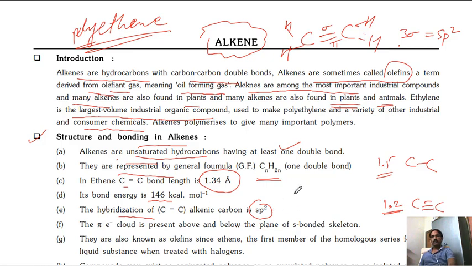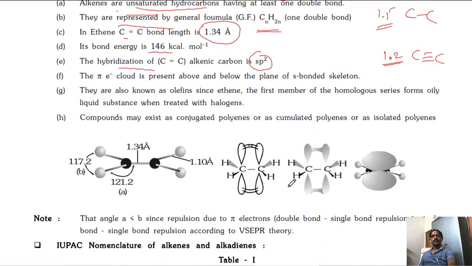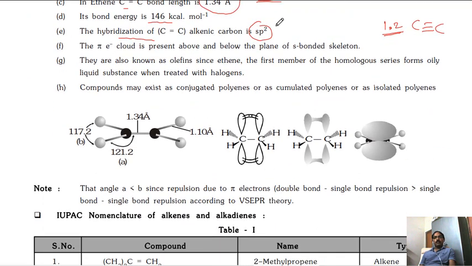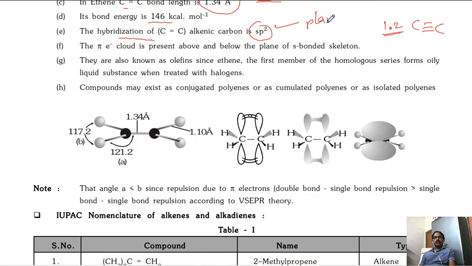So sp2, the planar structure. Then the pi electron cloud is present above and below the plane of the sigma bonded skeleton. They are also known as olefins since ethene, the first member of the homologous series, forms oily liquid substances when treated with halogens. See here, these are olefins. These are called olefins because of oily nature. So the first member of the homologous series is ethene.